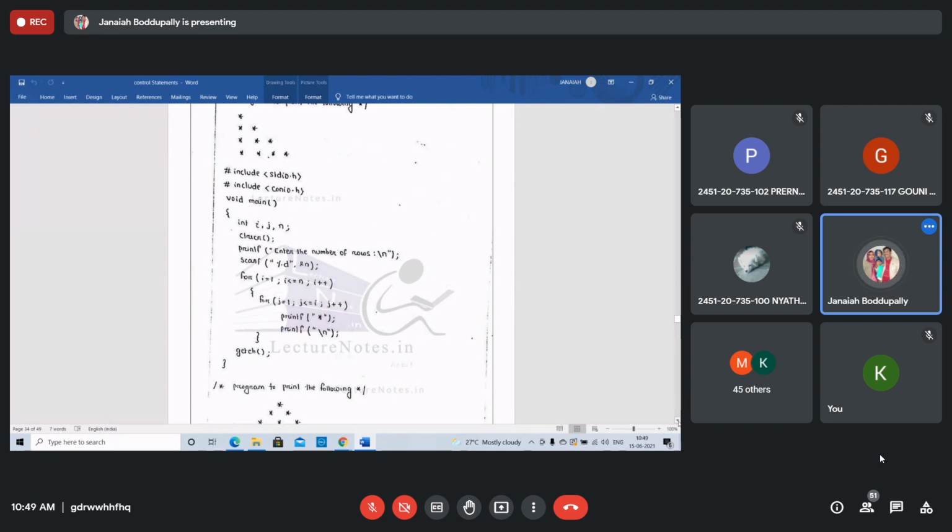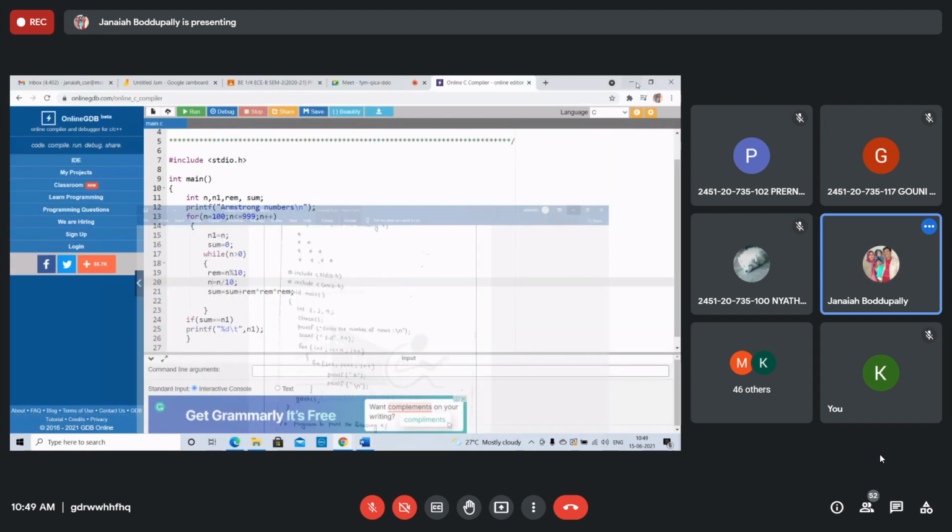Are students getting the operation? You can see this program pattern. Write a program to print stars like this. See this.